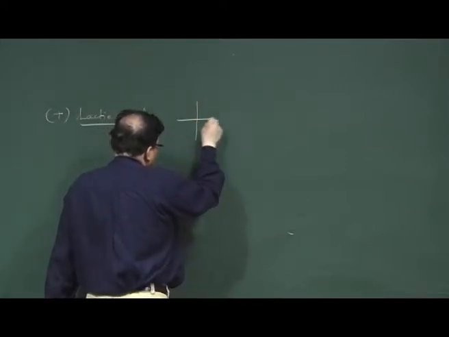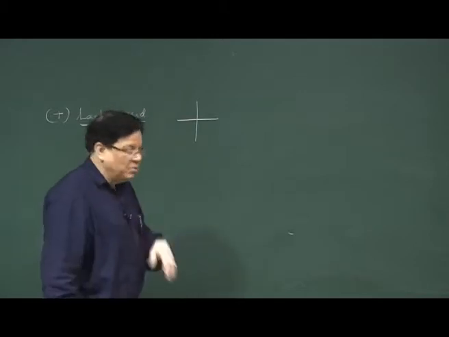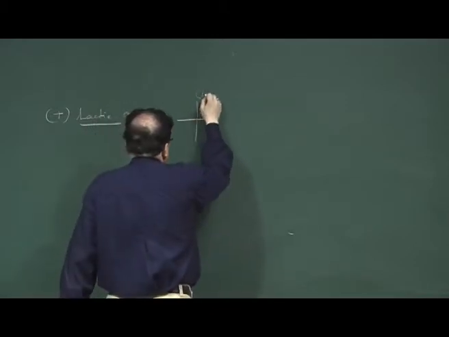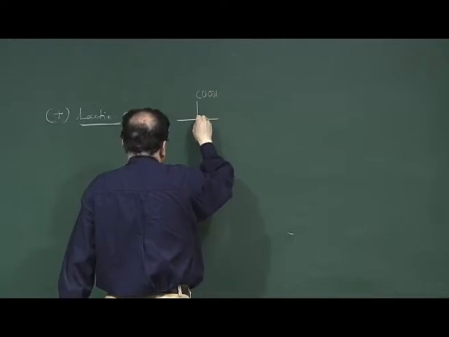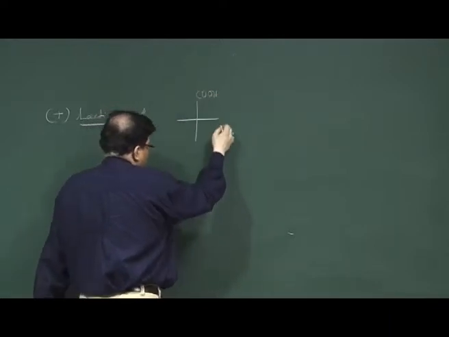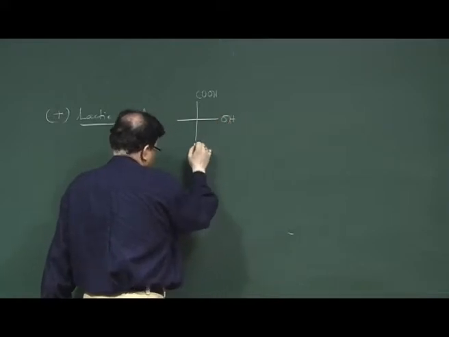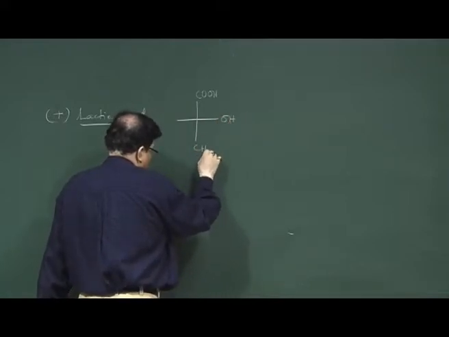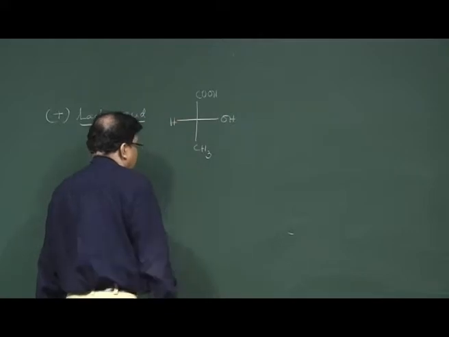You know the Fischer projection formula now that has been introduced. Lactic acid has a stereogenic center which is attached to a carboxy, an OH, a methyl, and a hydrogen.